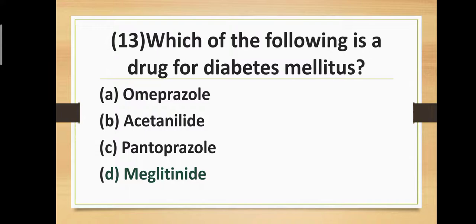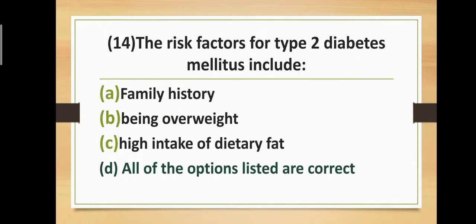Question number 13. Which of the following is a drug for diabetes mellitus? Option A, omeprazole. Option B, acetanilide. Option C, pantoprazole. Option D, meglitinide. In the previous question, we saw omeprazole and pantoprazole are not examples of diabetes mellitus drugs. Correct answer is option number D, meglitinide. Meglitinide is a drug for diabetes mellitus.